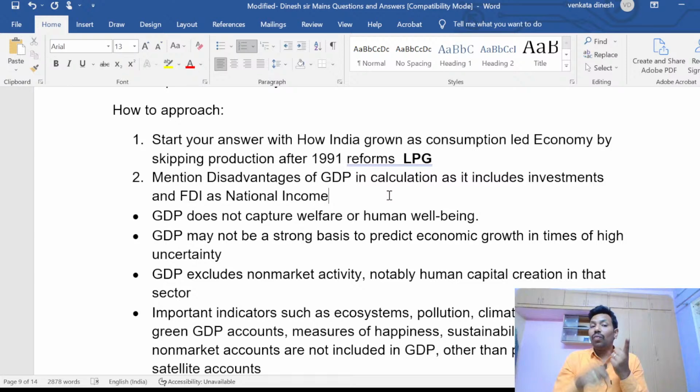Some foreign company comes and invests in India. We are just saying, oh my God, I have this much investment, I have this much amount of gross income. No, that's not how it should be. We should follow the GVA mechanism here.